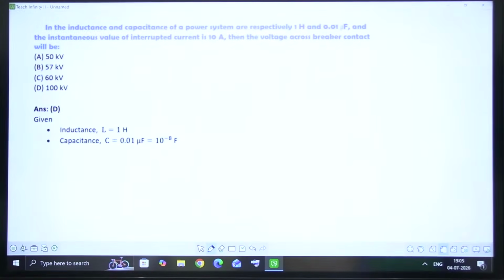The inductance and capacitance are given, and it is asking for the voltage across the circuit breaker contacts. The current is also given. Yes, it is asking for the voltage across circuit breaker contacts. So all these are previously asked questions. Okay.